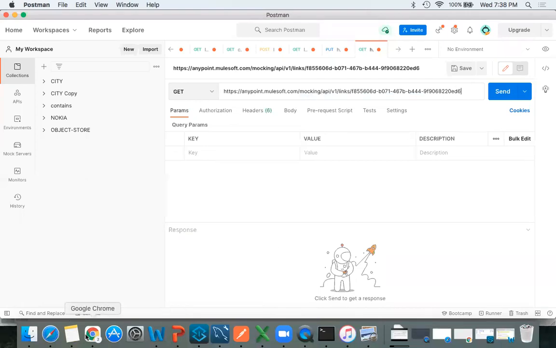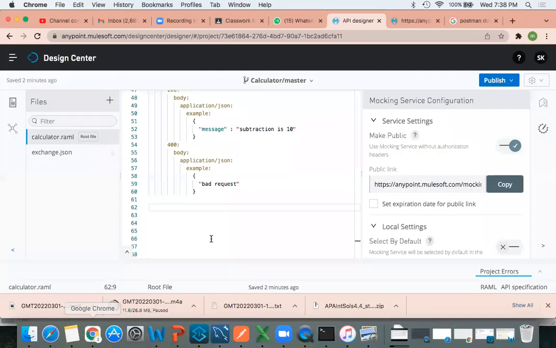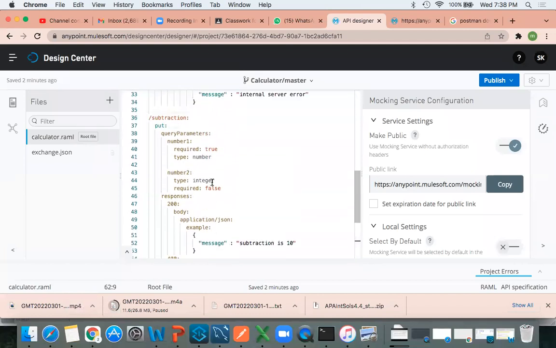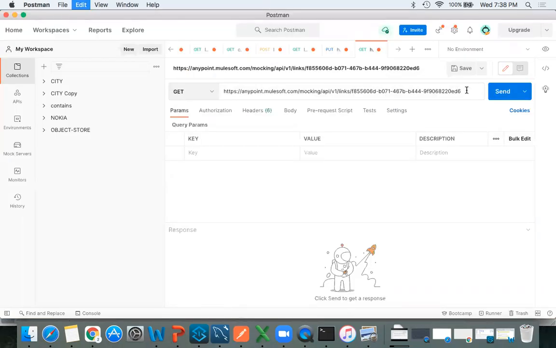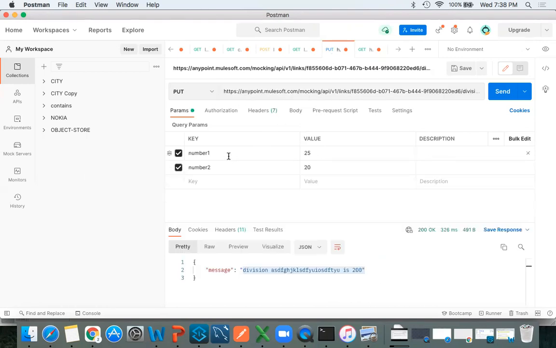Here I have two endpoints, right? Which one do I want to select and test? The subtraction. So just copy the subtraction and paste it. This is subtraction. What do we need to pass? We need to pass query parameters, number 1 and number 2, right? Yes. So now I'll come back here and copy this.